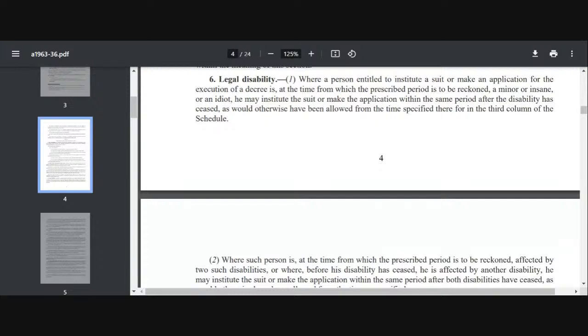अगर ऐसा है कि applicant is suffering from two disabilities at the same time, right? Two disabilities at the same time, say he's a minor person also and he is also insane. ऐसा हो सकता है ना कि a child is insane plus he's a minor also. So if he's suffering from two disabilities, then the period of limitation will only begin when both the disabilities have ceased to exist.